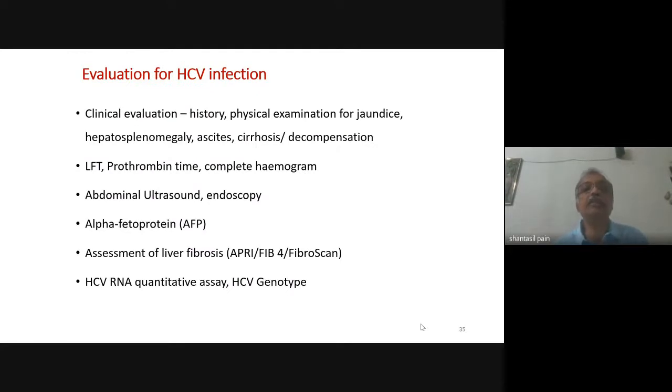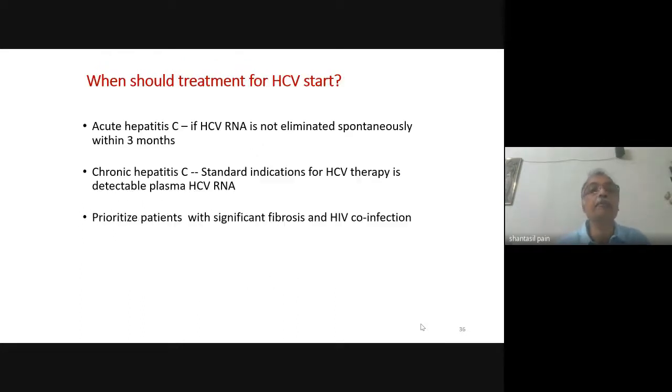Evaluation for HCV infection, just as we have evaluated for a patient with chronic hepatitis B or a patient with chronic liver disease, we should evaluate for a patient with chronic HCV infection in a similar manner by taking the history, physical examination, looking at the LFT, prothrombin time, hemogram, abdominal ultrasound, endoscopy, just as we have discussed before. And we should do an HCV RNA quantitative assay, which is available in our program.